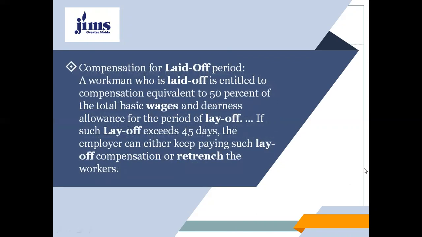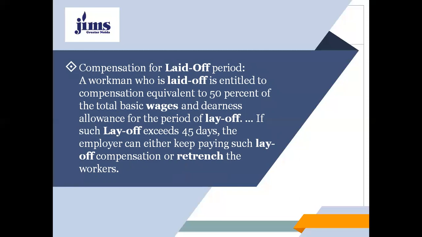Compensation for laid off period. A workman who is laid off is entitled to compensation equivalent to 50% of the total basic wages and DA allowance for the period of layoff. If such layoff exceeds 45 days, the employer can either keep paying such layoff compensation or retrench the workers.